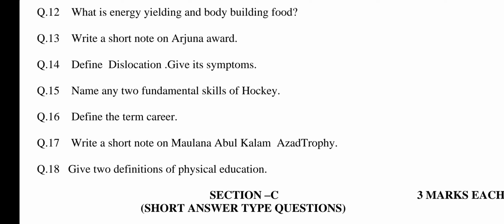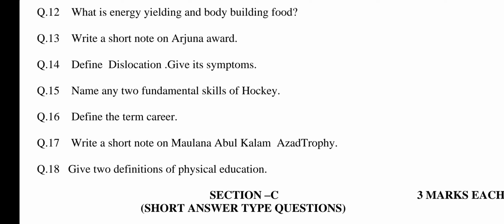Bodybuilding food. Bodybuilding food contain proteins. Proteins help in growth and development of body. Proteins are found in food items like cheese, nuts, eggs, soya, milk and fish, etc. It is mainly meant for development and maintenance of body structure and organizations.